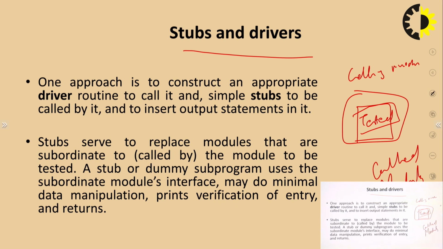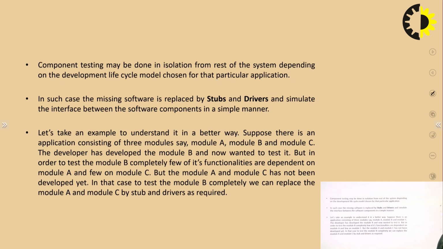Stubs serve to replace modules that are subordinate to, called by, the modules to be tested. Or we can say that these are basically the dummy modules required so that we will be able to test that individual component or module, and once this testing has been done, these dummy modules are removed. So stub or dummy modules use the subordinate module interfaces and do minimal data manipulation, prints, verification, and again the returns.